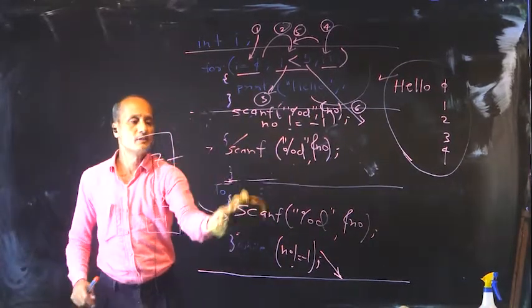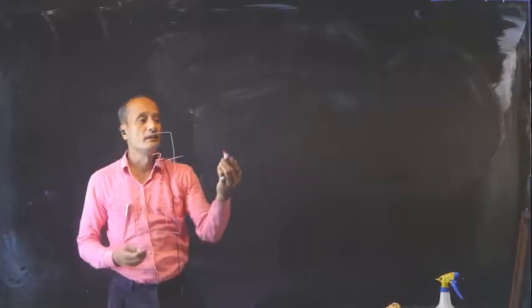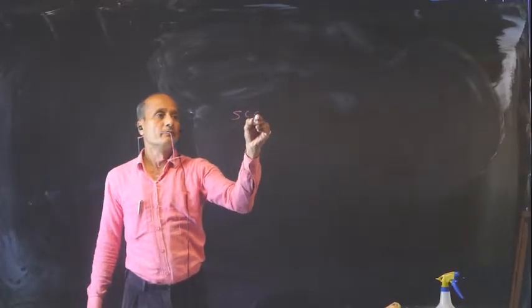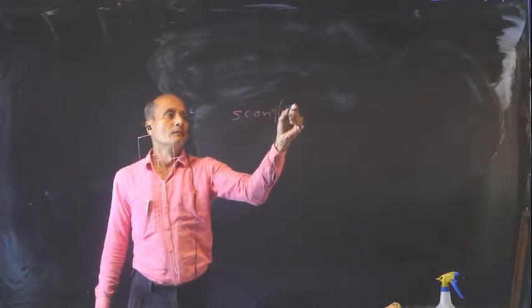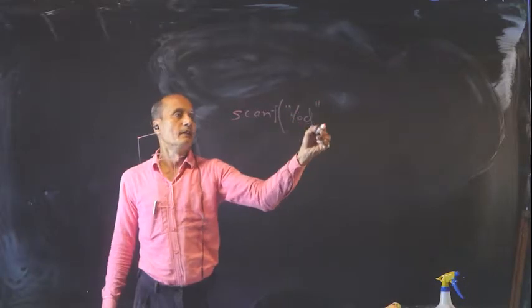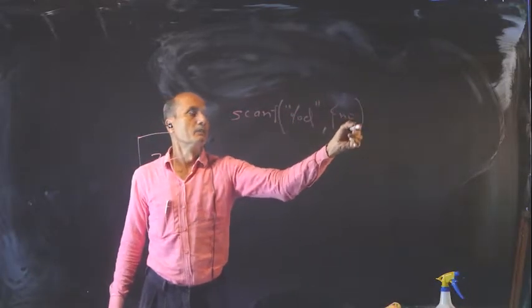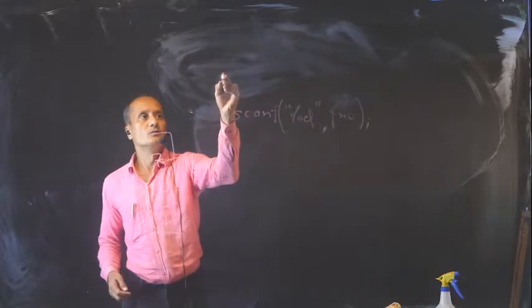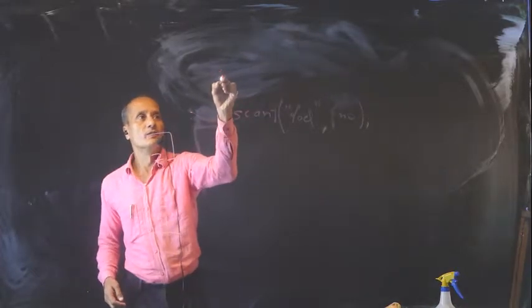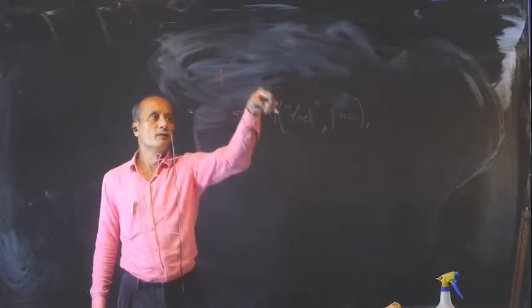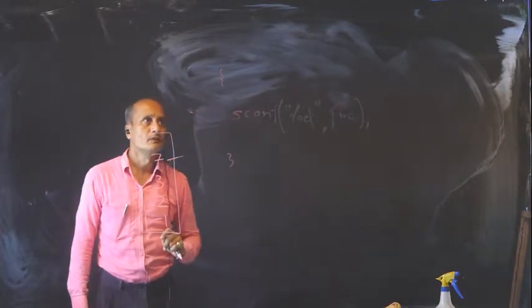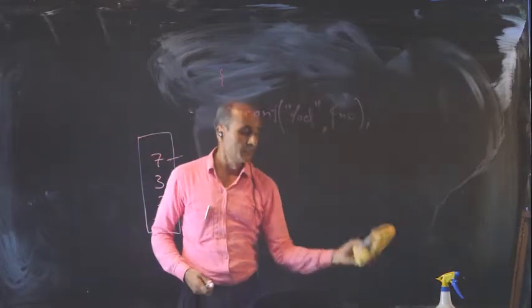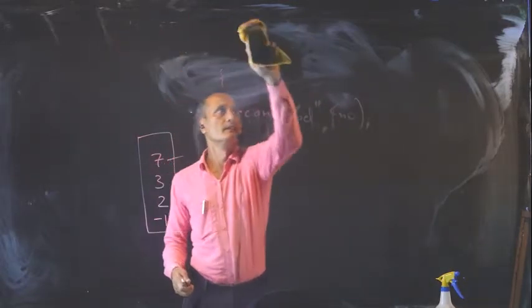I will purposely erase all this so that it's getting repeated. Scanf %d ampersand number, taking the number as input, is getting repeated. So let's do that at least once. This becomes my body of the loop. What is getting repeated is taking the number as input.